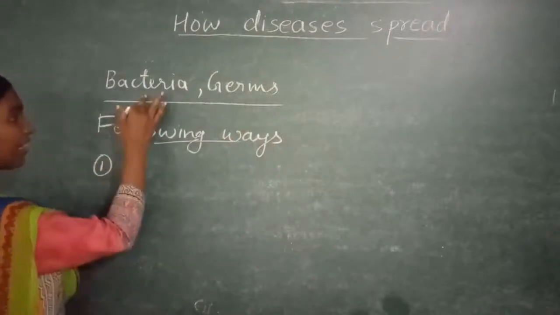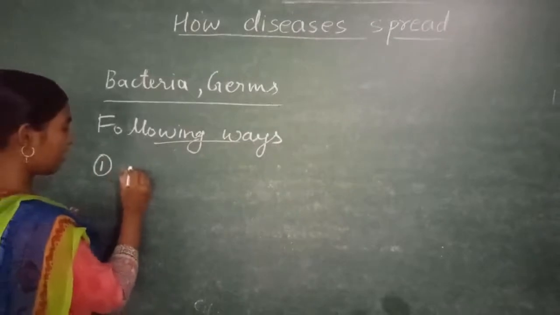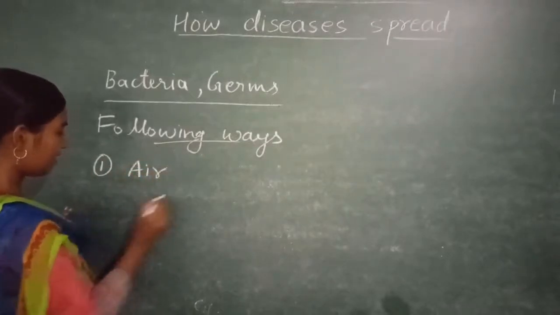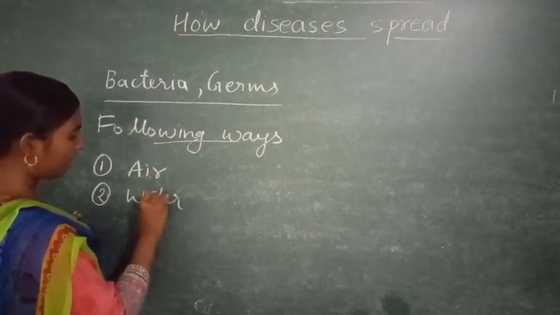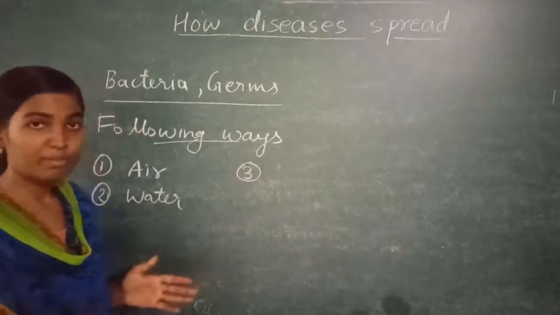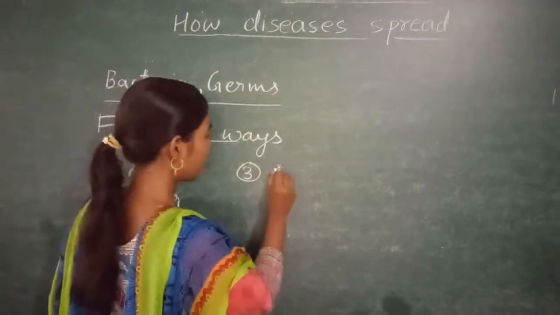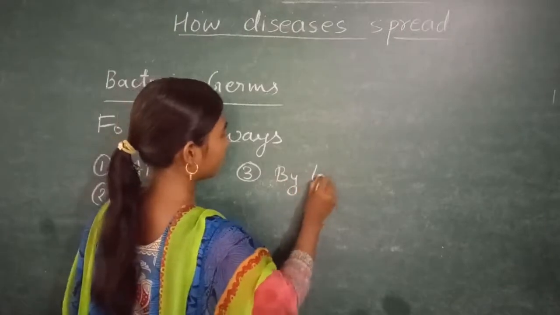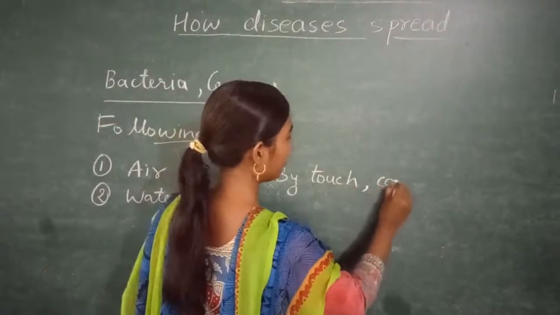First, these bacteria can jump from one person to another with the help of air, with the help of water. They can also spread when one person is touching another person, means by touch or by contact.